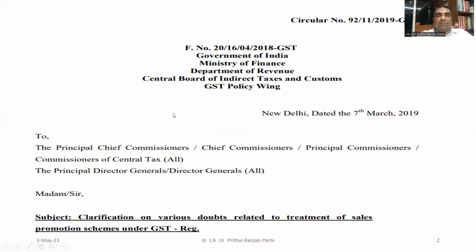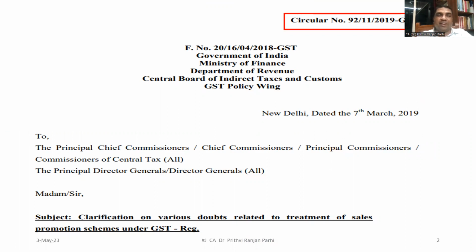Let me share my screen with you right now. Yeah, screen is shared, I guess. So, as I told you, I'll be referring to section 15 of the CGST Act. That's one thing. But this particular circular is extremely important. In fact, this department circular, which is issued by the Central Board of Indirect Taxes and Customs, was issued on 7th March 2019, you can see. And this is the circular number. If you are interested, you may download this circular and go through it.